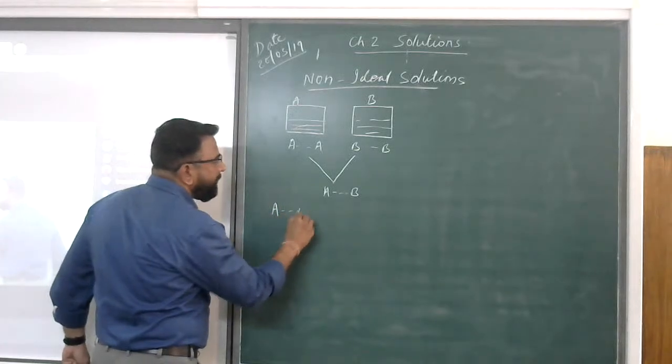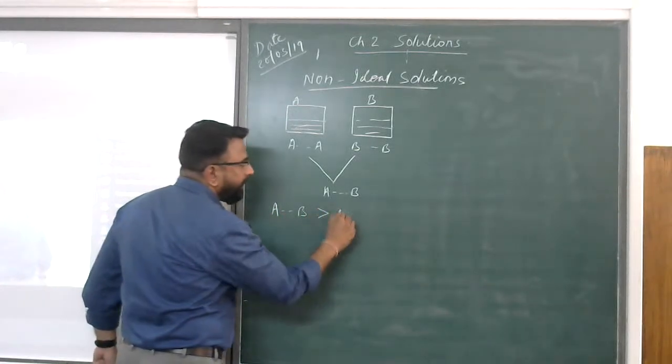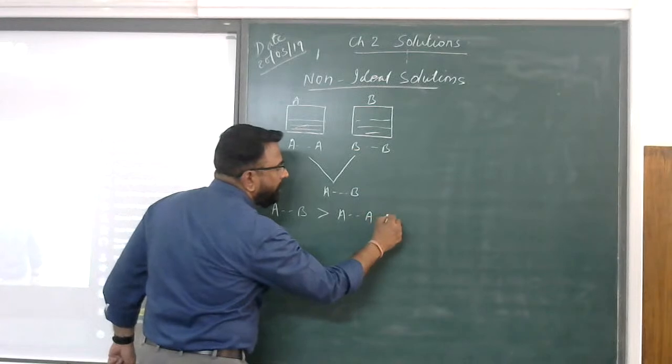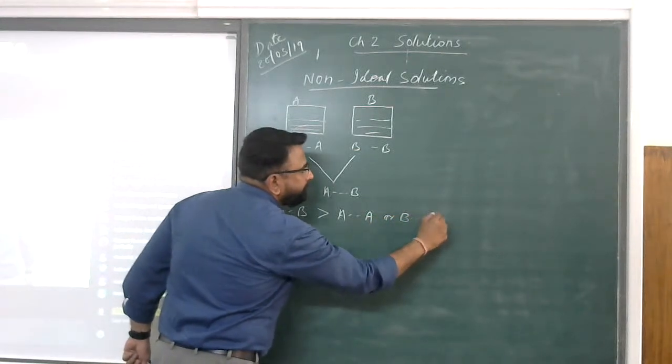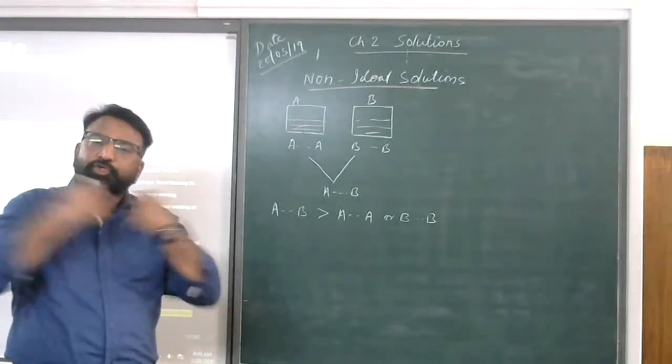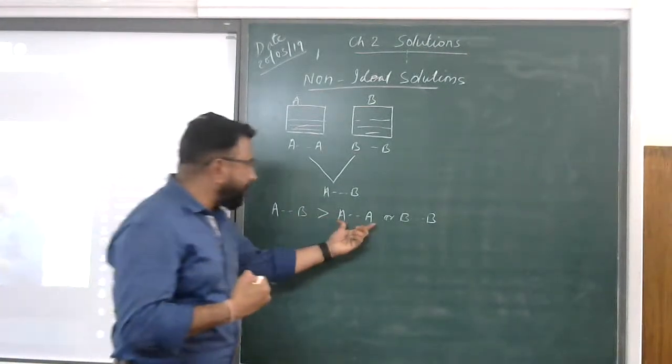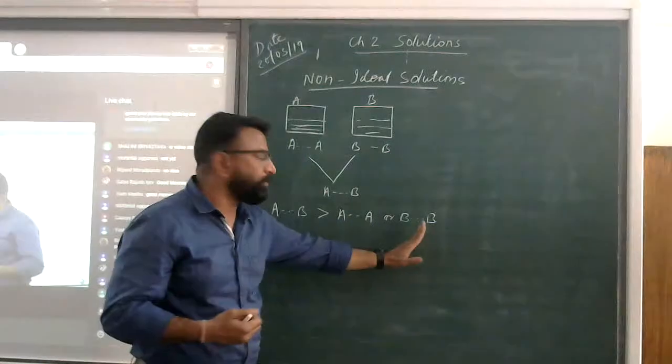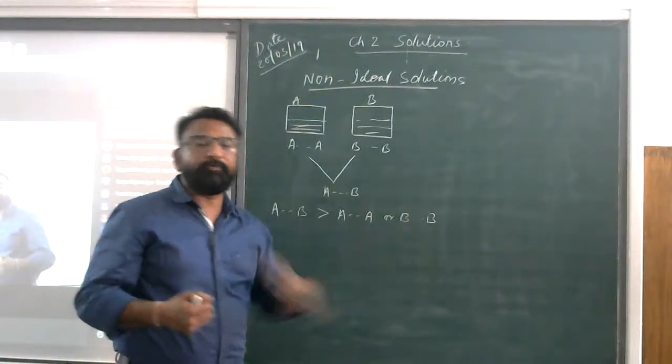Suppose the AB force is greater than either the A interaction or the B interaction. The first example is that the A-B force of interaction is stronger as compared to the solvent interaction as well as the solute interaction. Is it fine? What will happen in this case?